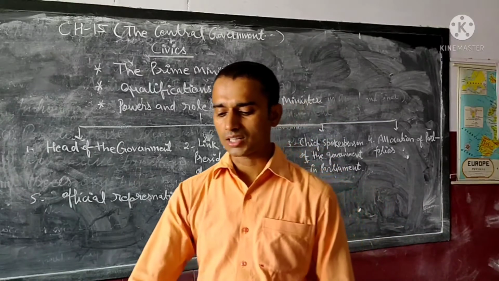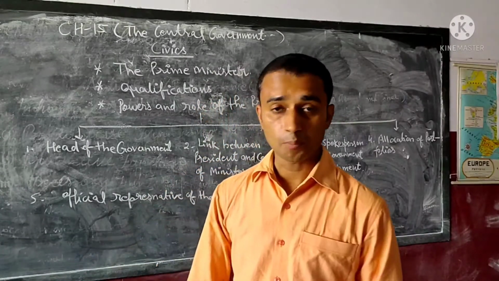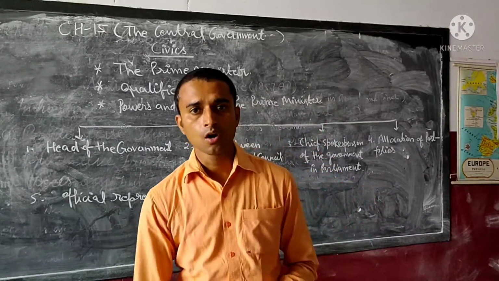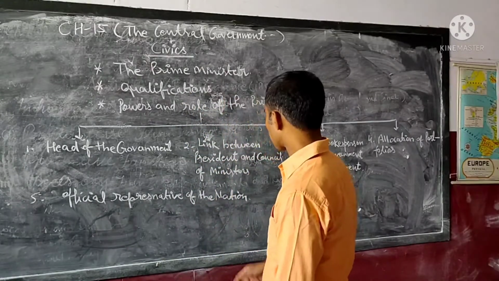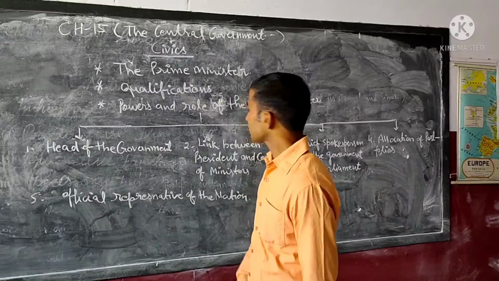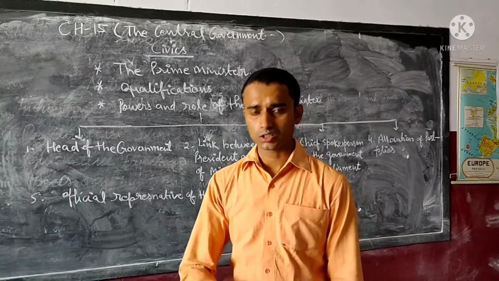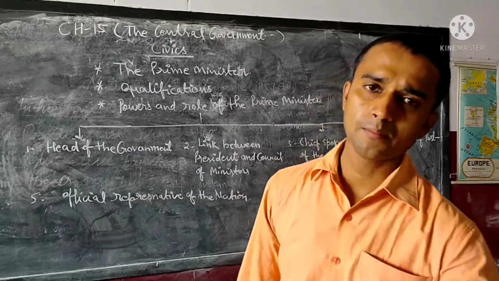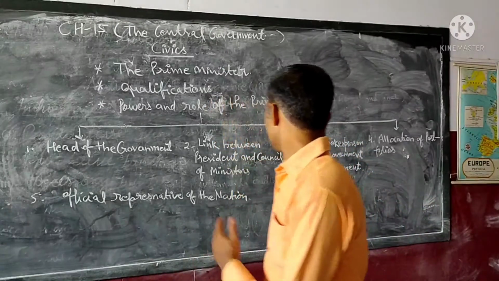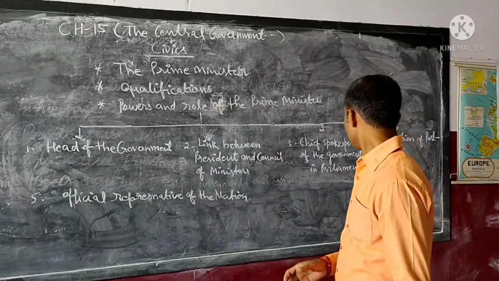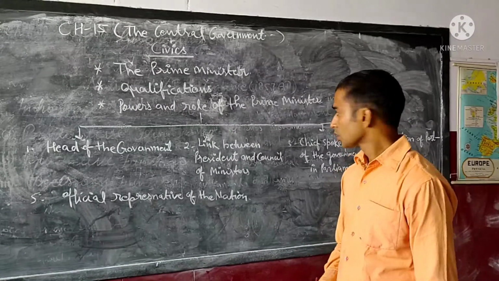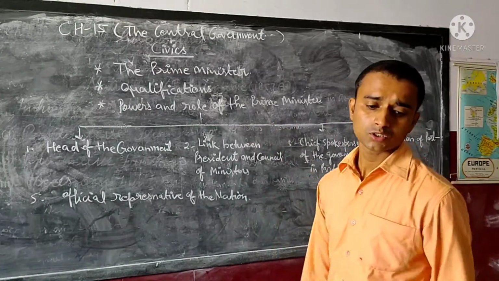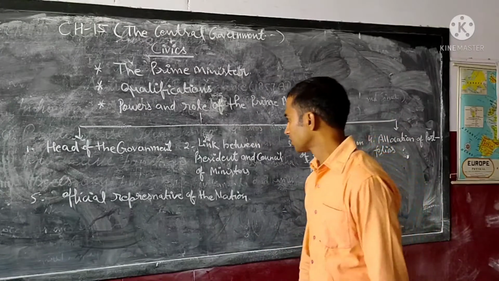So this is important. He must not hold any office of profit under the state government or the central government. After that, what are the powers and functions of the Prime Minister? This is very important. You know very well the Prime Minister is the spokesperson of the government in the parliament. There are many powers and functions of the Prime Minister.